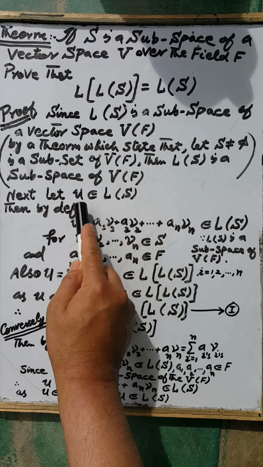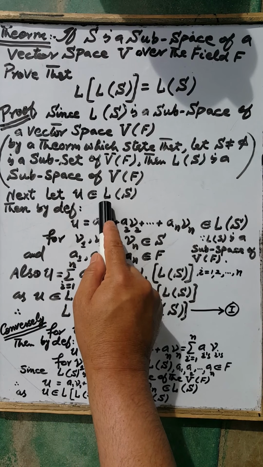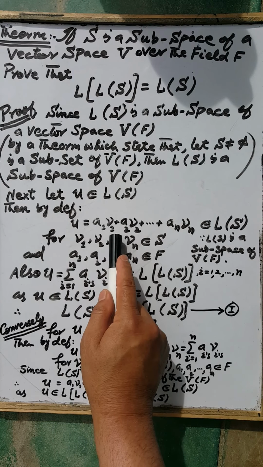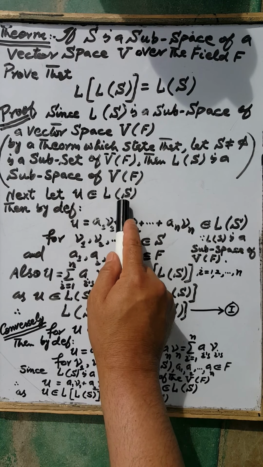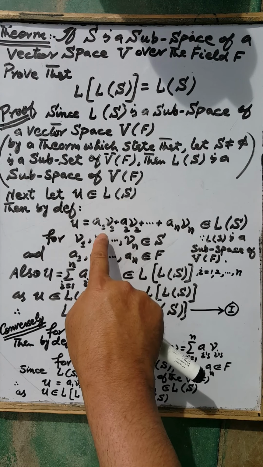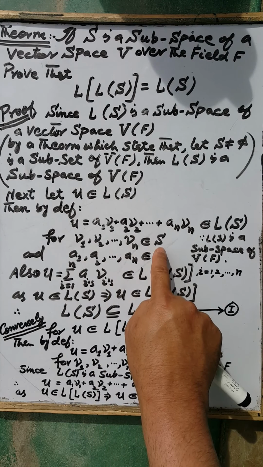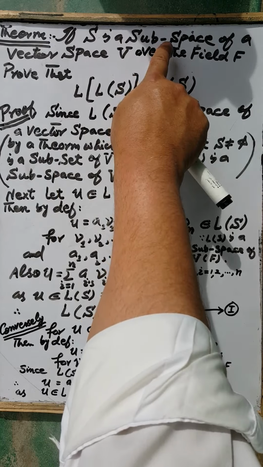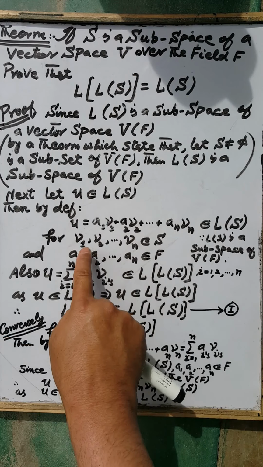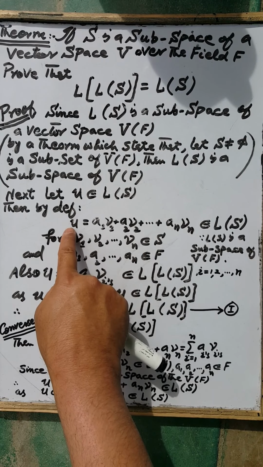Suppose that u is an element of the spanning set spanned by the set S. Then by definition, u can be written as a linear combination of the elements of the set S, that is, a1 v1 + a2 v2 + ... + an vn, where v1, v2, up to vn are the elements of the set S, and the linear combination of the elements of the set S is equal to u.